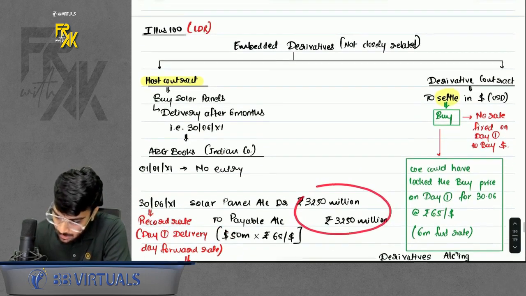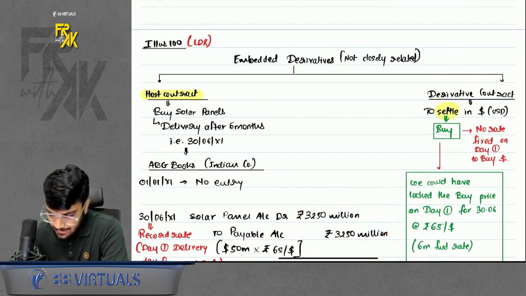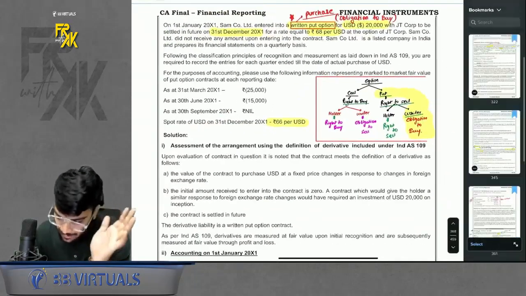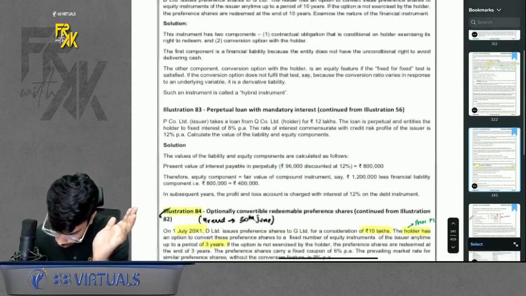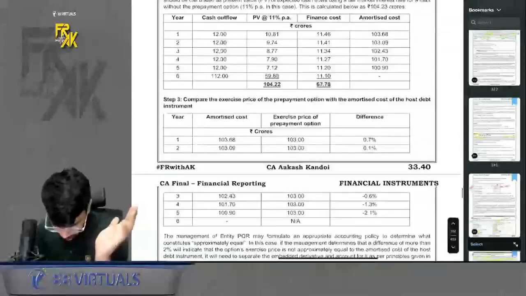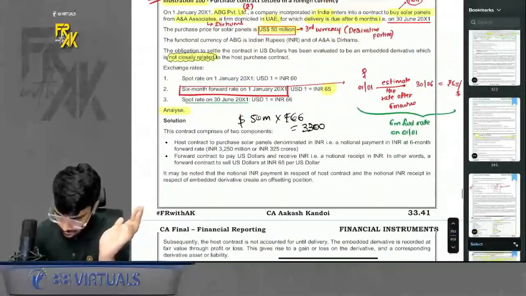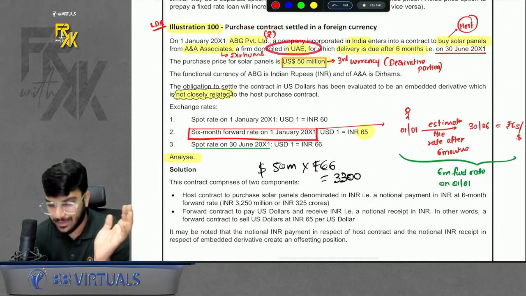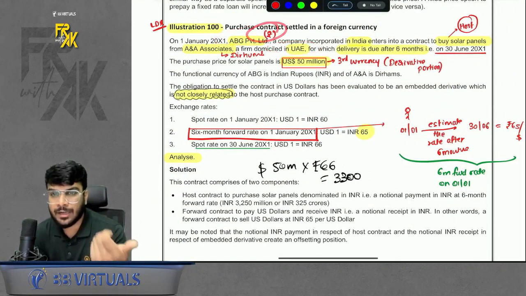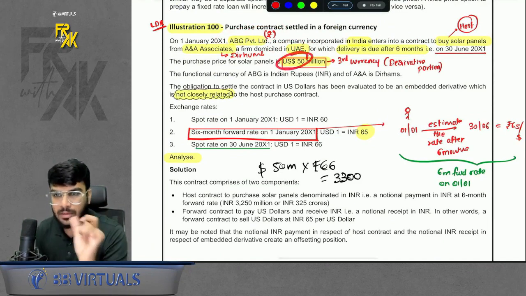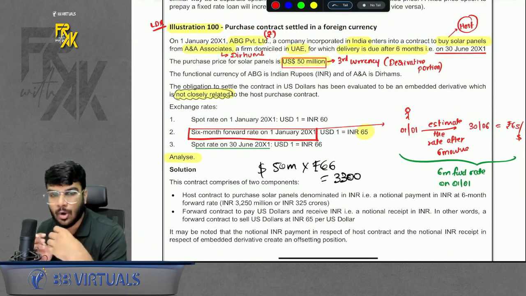Done. Then treat the derivative part separately. Ideally in this question, there was one Indian company and one Dubai company. Okay, I'll take you to that question. Here it is, illustration number 100. There is an Indian company and a company of UAE. Currency of India is rupees, currency of UAE is dirhams. But settlement is happening in dollars. Third currency involved. So we will say they are not closely related.